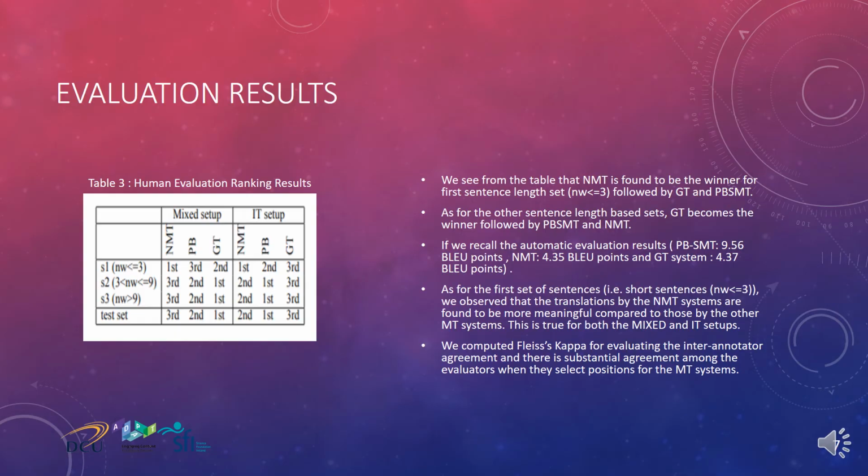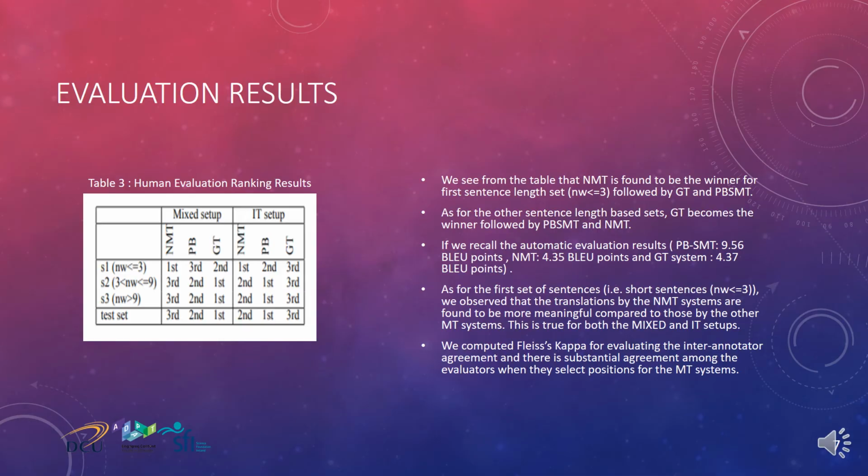If we recall the automatic evaluation results we presented, the scores of our English to Tamil MT systems, we had 9.56 BLEU points for PBSMT at the first spot, and then we had NMT with 4.35 BLEU points at the second spot.